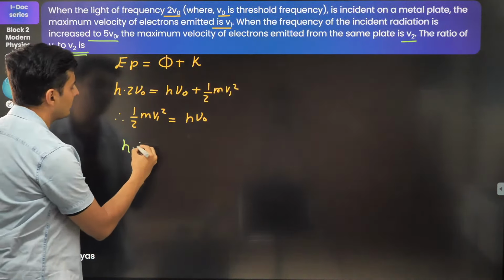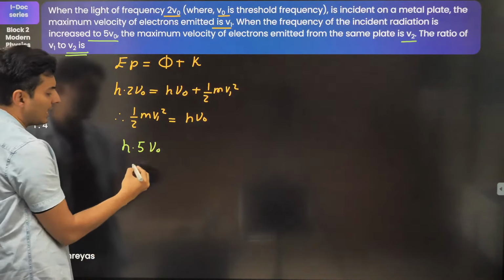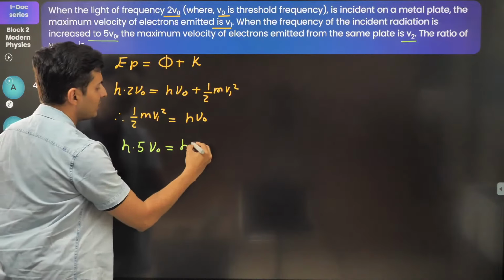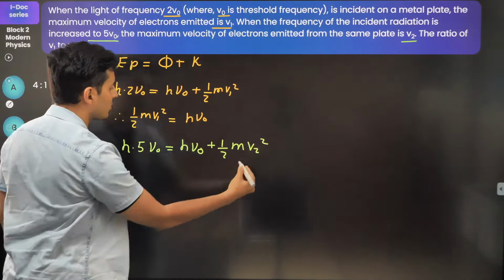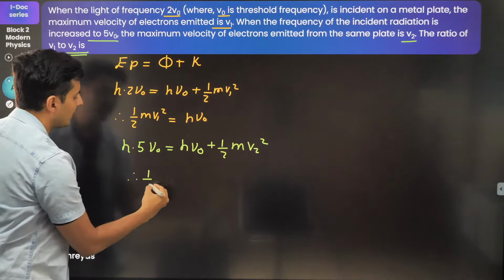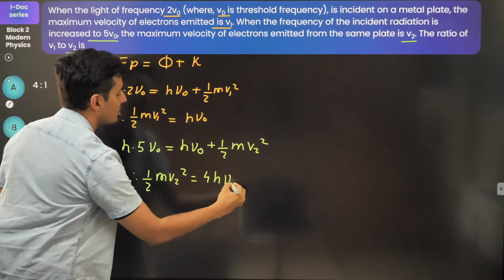Okay, so let's try to figure that out as well. When the frequency of the light is 5 nu naught, energy will be h into 5 nu naught. Work function is h nu naught. Kinetic energy will be half m v2 square. Shift it, and you are just going to get half m v2 square is nothing but 4 times h nu naught.